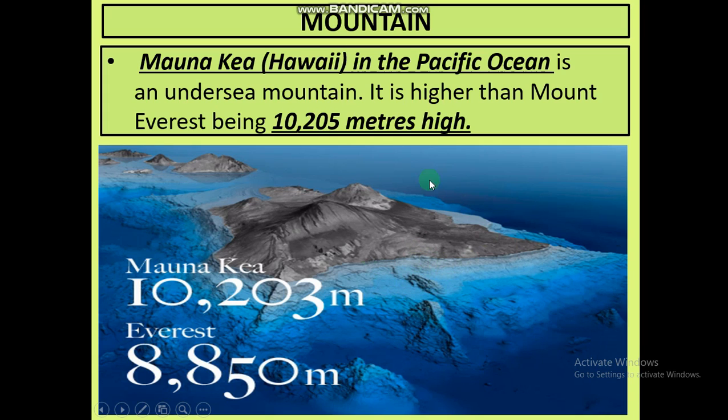But just because this area has been drowned in the sea, half of the mountain's area is drowned, and only this much area is raised. Okay. So as you can see, 8850 is the height of Everest, but the height of this mountain is 10,203, and just because the maximum portion of this mountain is under the sea, we don't consider it the highest mountain of the world.